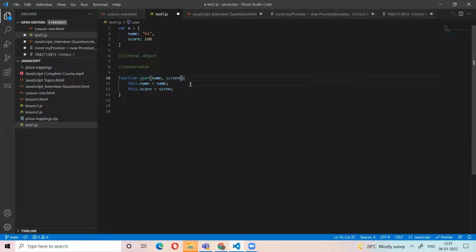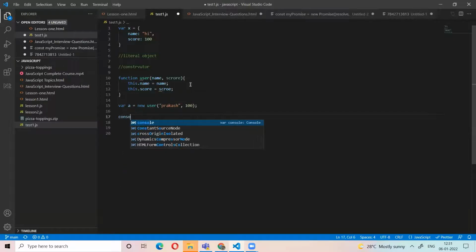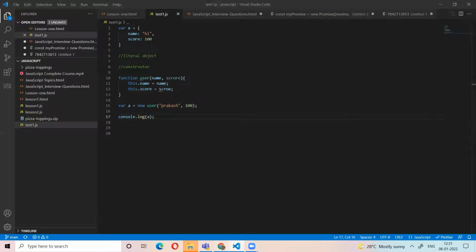How? I have the pattern a, where a equal to, using the new keyword. Now a is the object. So what is the output? Score.